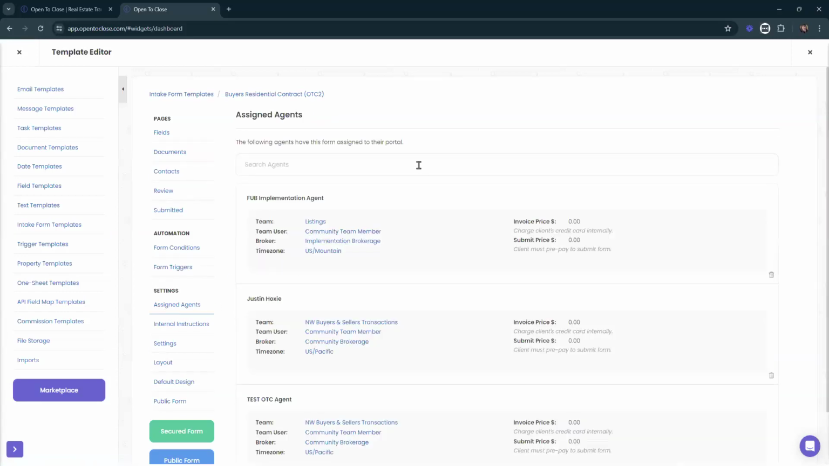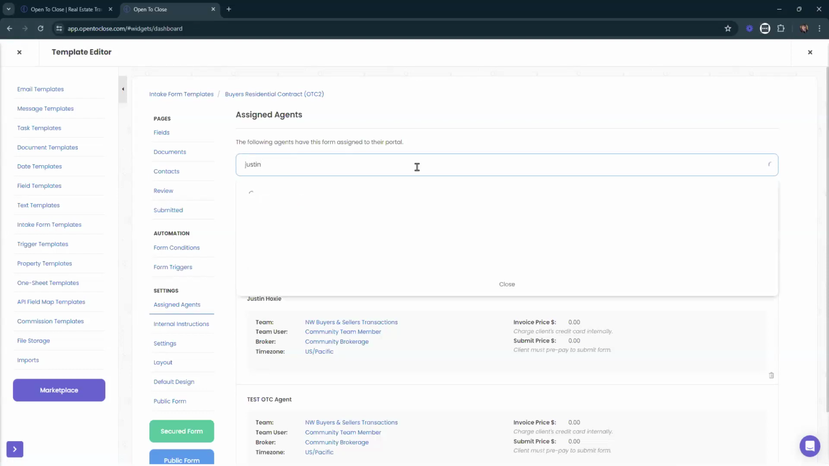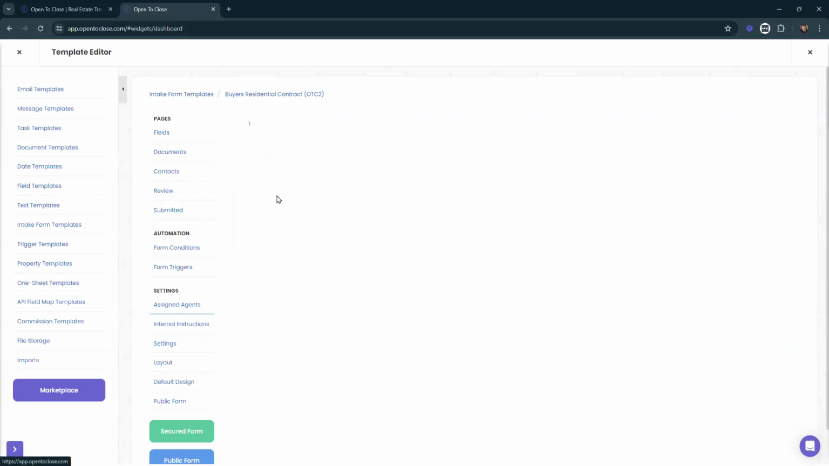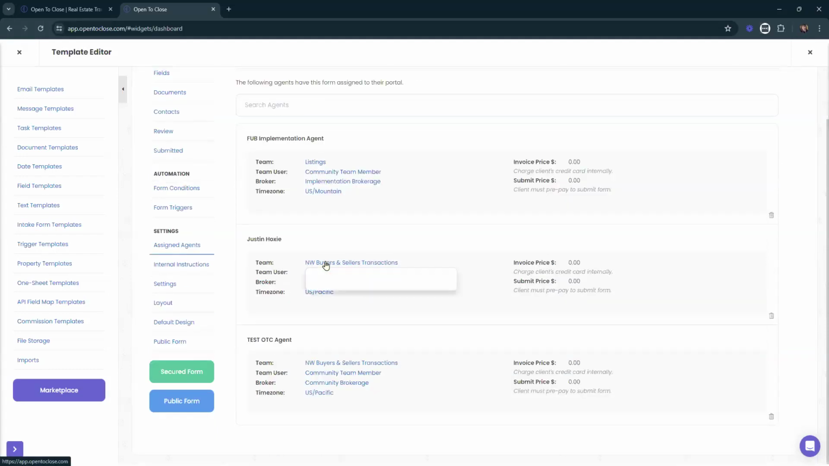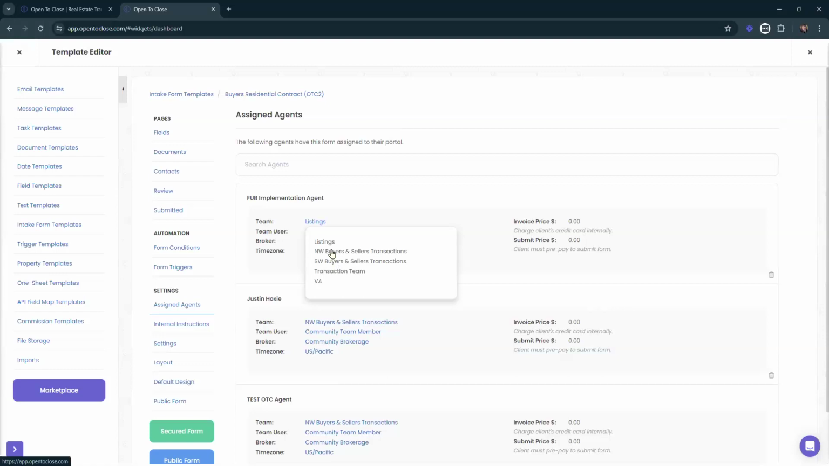Here, we can actually just search the agent's name. I'm just going to type in Justin because I know he's one of my agents. Once we've typed in Justin, we can select that little add plus button. Obviously, Justin's already been added on here, but he would pop up at the top. You'd be prompted to add his team, who that transaction is going to be assigned to, select the brokerage, and select the time zone. Right now, this one's his team and his listing, so I'm going to update it because this is my buyer's intake form, and I'm going to add it to my Southwest buyers.